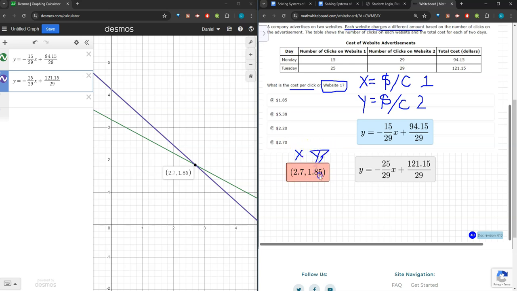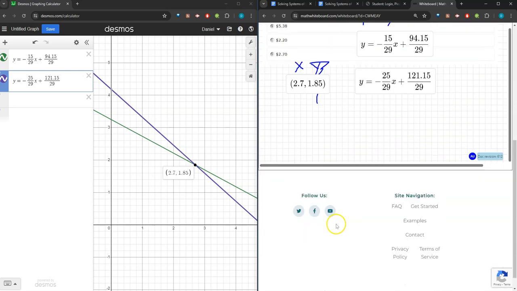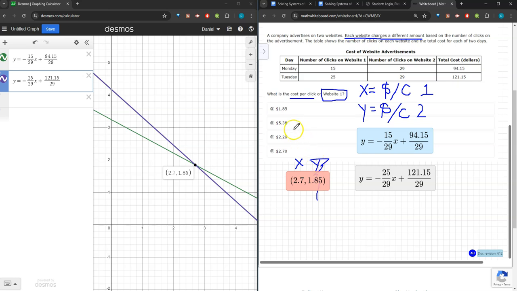I don't really need to be looking at that. But I'm going to bring that back. I don't want my solution to go away. So that means that the correct answer for us to choose would be D, that $2.70 for this system of